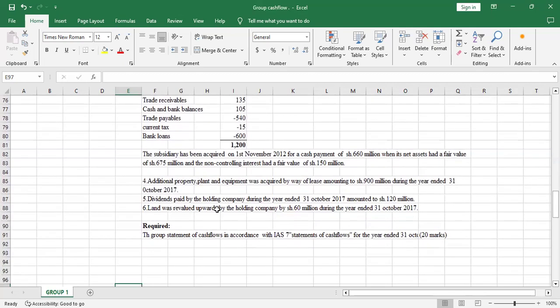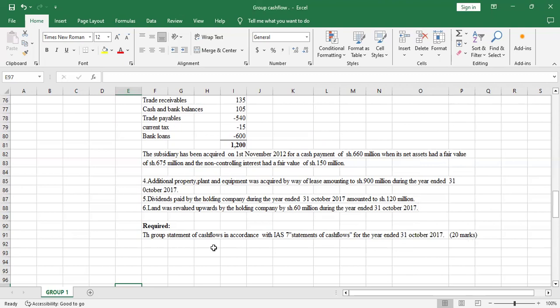Number four, additional property, plant and equipment was acquired by way of lease amounting to shillings 900 million during the year ended 31st October 2017. Number five, dividends paid by the holding company during the year ended 31st October 2017 amounted to shillings 120 million. And number six, land was revalued upwards by the holding company by shillings 60 million during the year ended 31st October 2017. Required: the group statement of cash flows in accordance with IAS 7 Statement of Cash Flows for the year ended 31st October 2017.